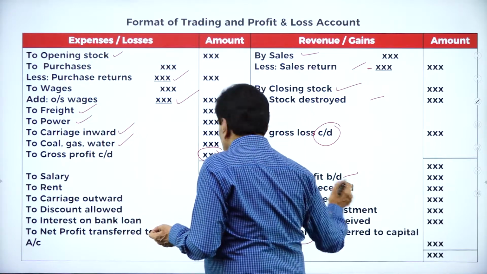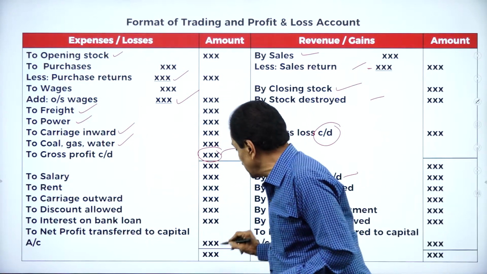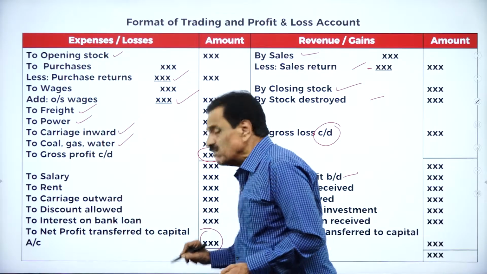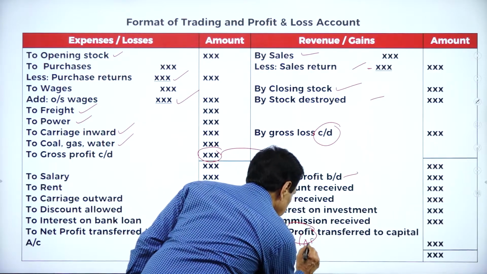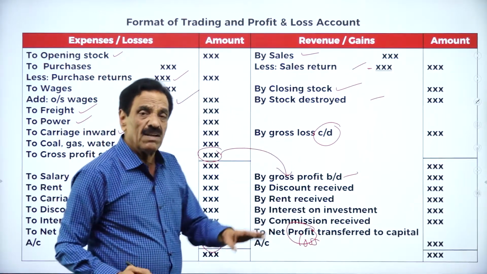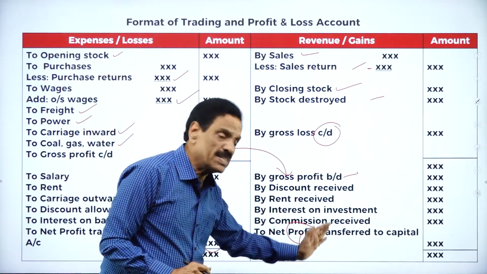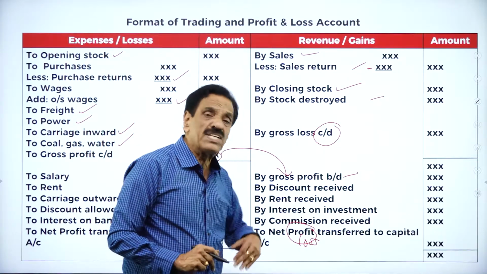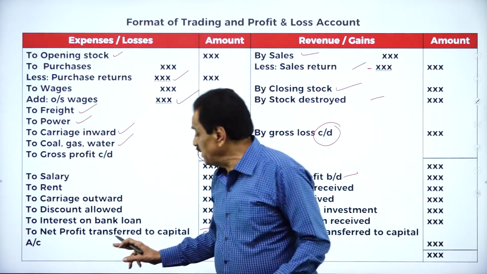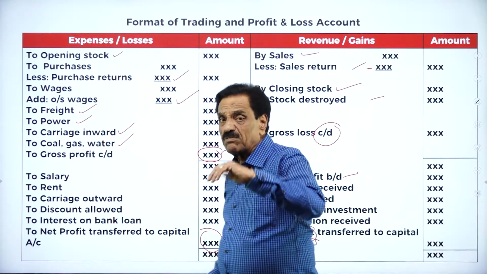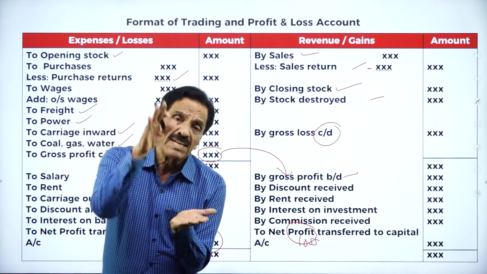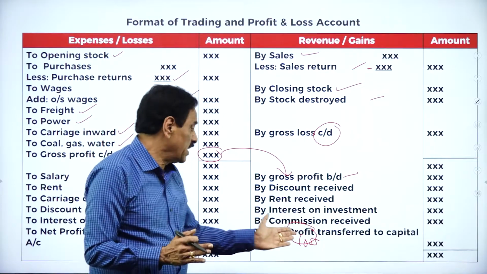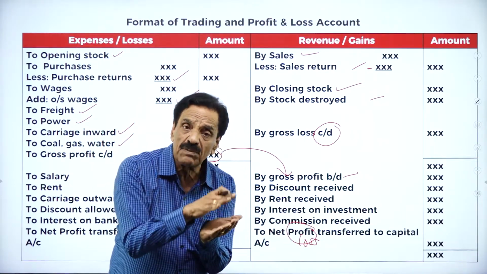Interest on drawing will come on the credit side. Whatever the result comes, this is called net profit, which will be transferred to capital. Here it is called net loss, transferred to capital. If the debit side is more than the credit side, it is called net loss, which is transferred to capital. If it is a net profit, it will be added to capital. If there is a net loss, that will be deducted from capital.